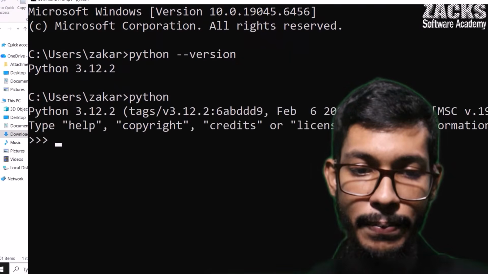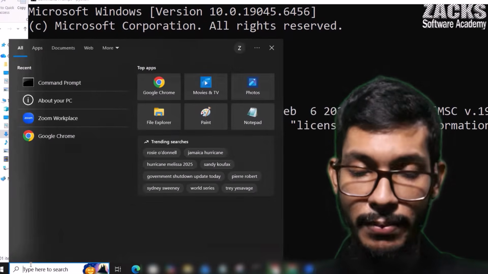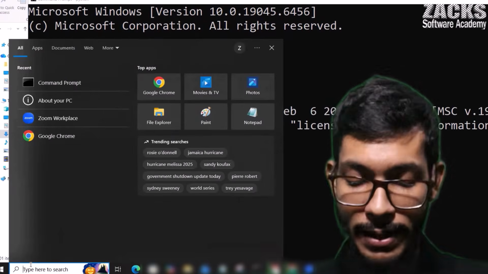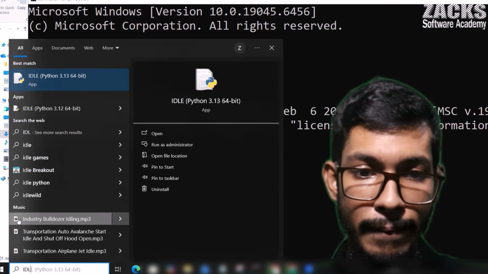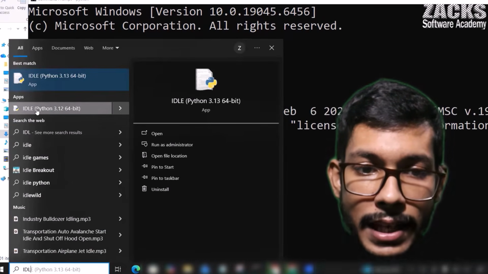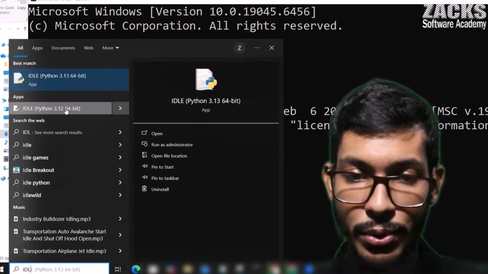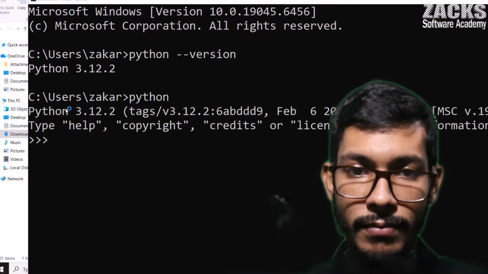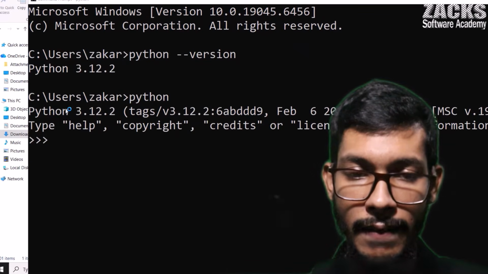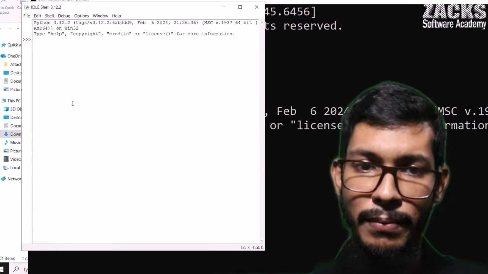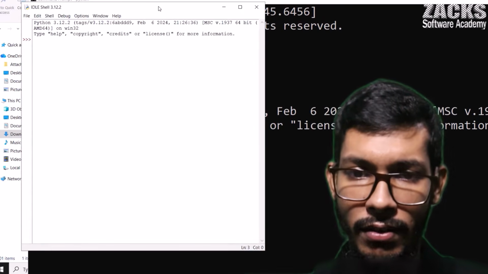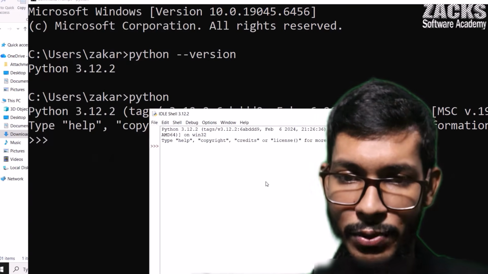Or simply if you type here, for example, if I type IDLE, are you observing one IDLE 3.12? Let me click here. What is the purpose of IDLE? No problem, but we are not using it in our practical life, right?